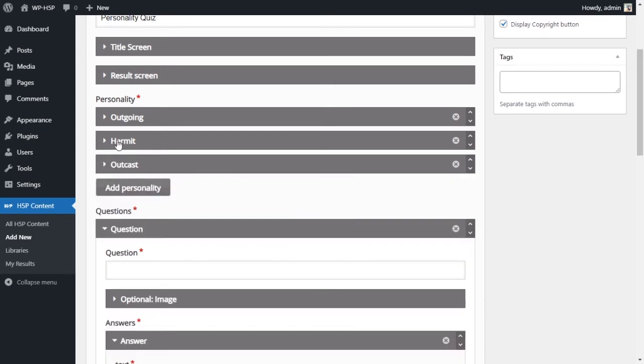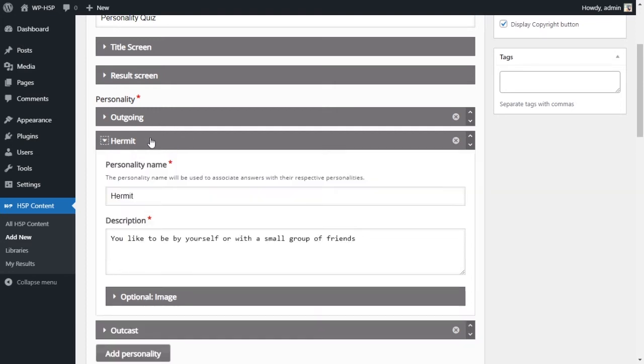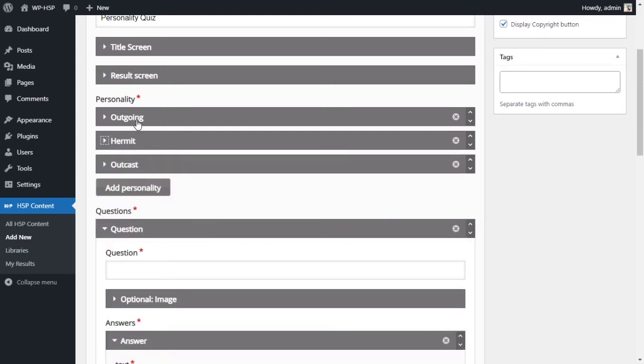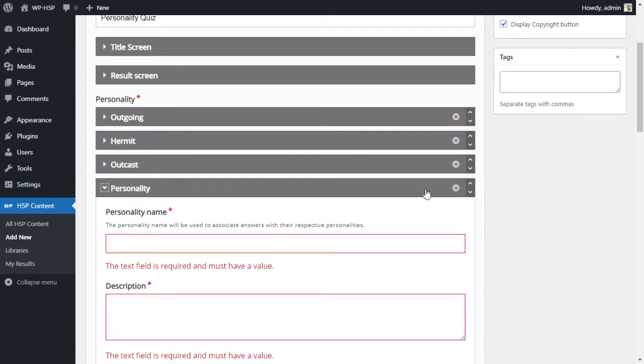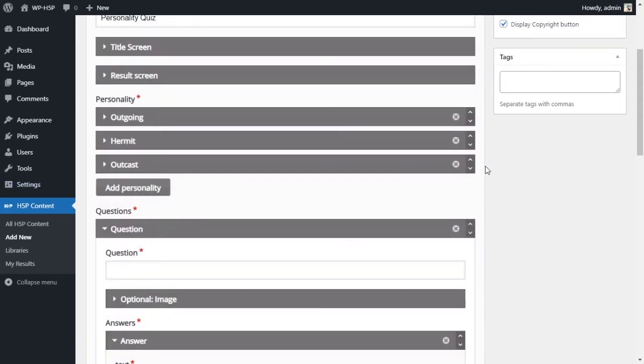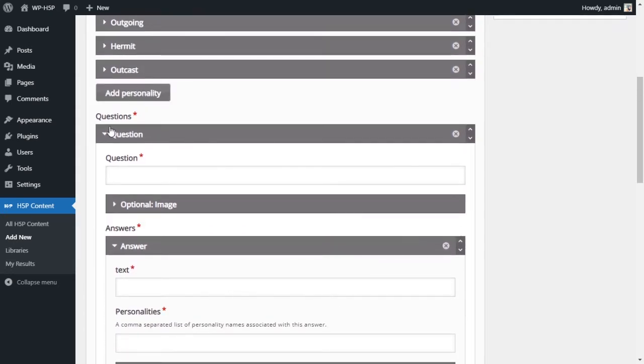That's the third personality. The users won't see these personalities until the end of the quiz, until they have answered all of the questions. But we have set them already. Again, you can add as many personalities as you want, and you can delete them as well. But we are good with 3 personalities.